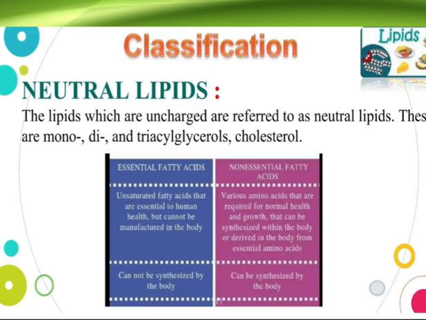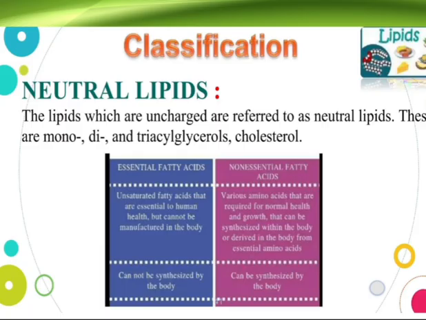Neutral lipids. The lipids which are uncharged are referred to as neutral lipids. These are mono, di, and triacylglycerols, cholesterol, etc. We see a little differentiation between essential fatty acids and non-essential fatty acids. Essential fatty acids are unsaturated fatty acids that are essential to human health but cannot be manufactured in the body.